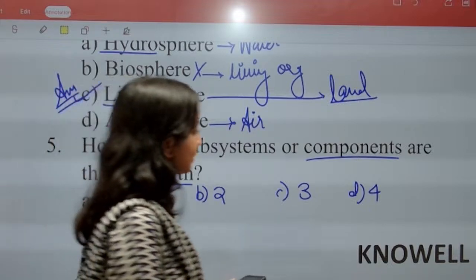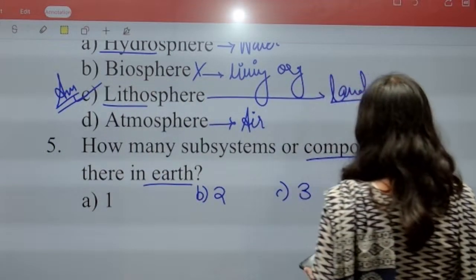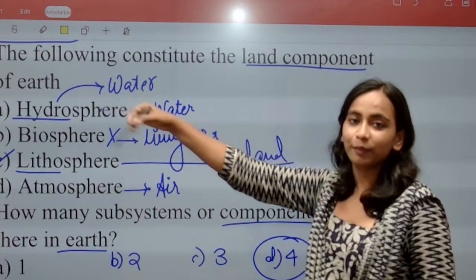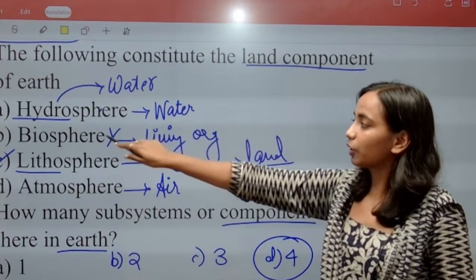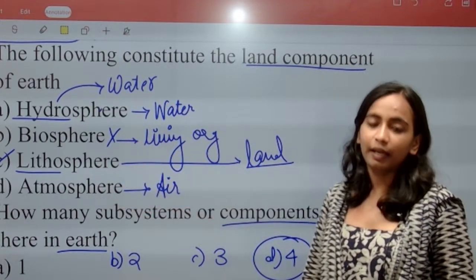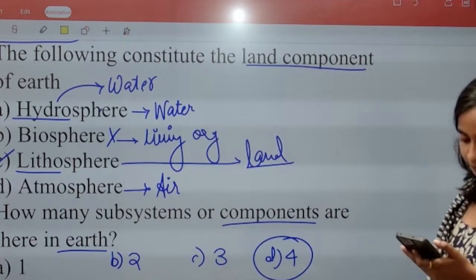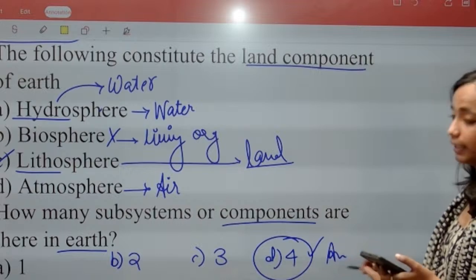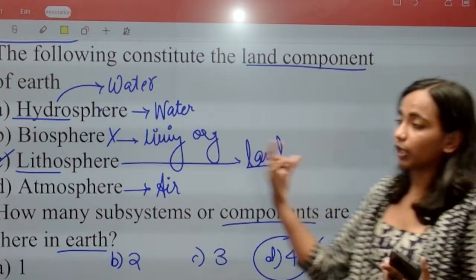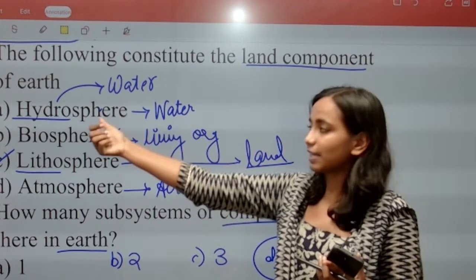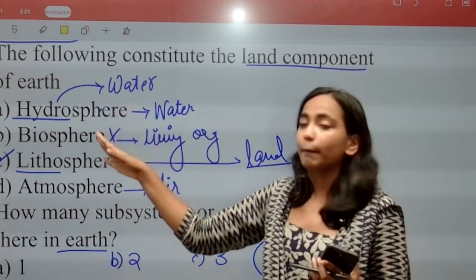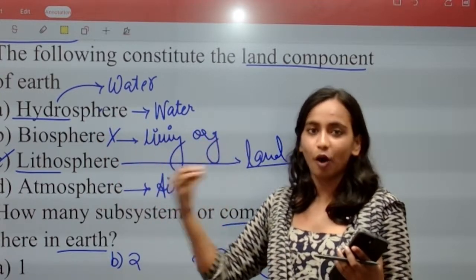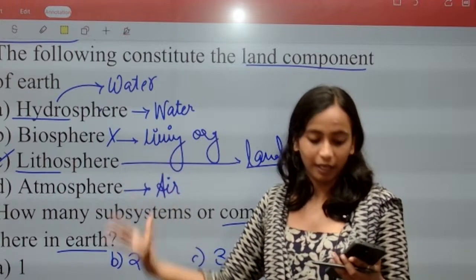How many components are there in Earth? In Earth we have 4 components. What are the 4 components of Earth? Hydrosphere, the part of Earth that has water, biosphere, lithosphere and atmosphere. Correct. Very good. The correct answer will be option D. What are the 4 subsystems or 4 components? Hydrosphere that contains water, biosphere which has living organisms, lithosphere which contains land, rock, soil and atmosphere, the air component.